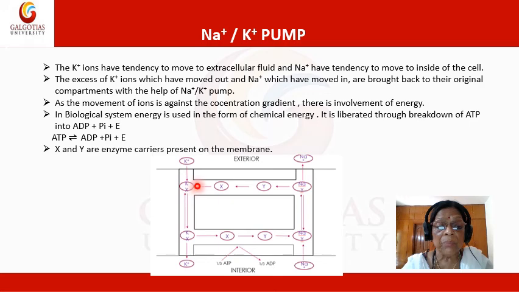These potassium ions combine with X to form the KX complex, which diffuses to the inner side of the membrane. And here the KX dissociates into X and K plus. K plus moves to the inside of the cell and X is again released. Now, to convert X into Y so that it can bind with another sodium, there is involvement of energy.